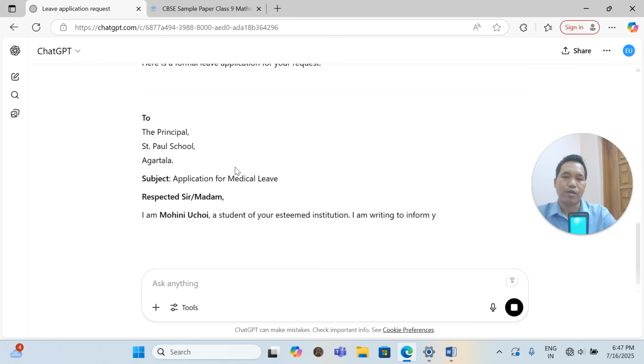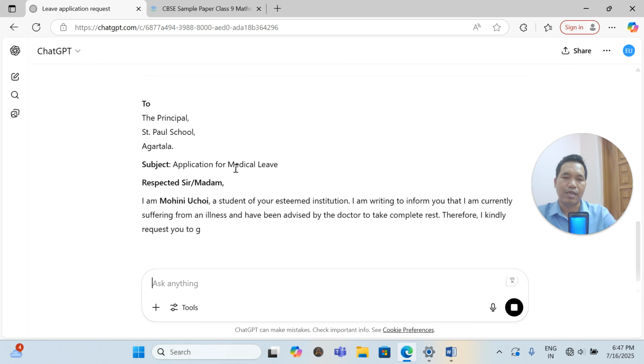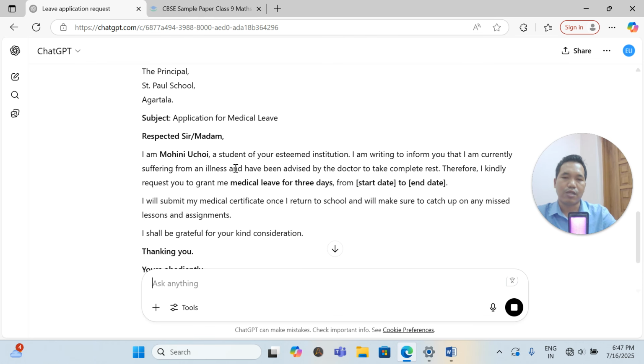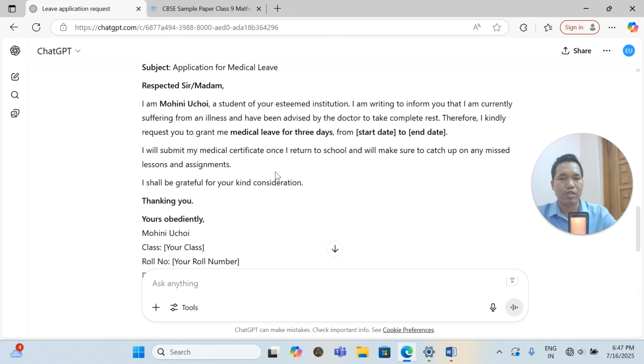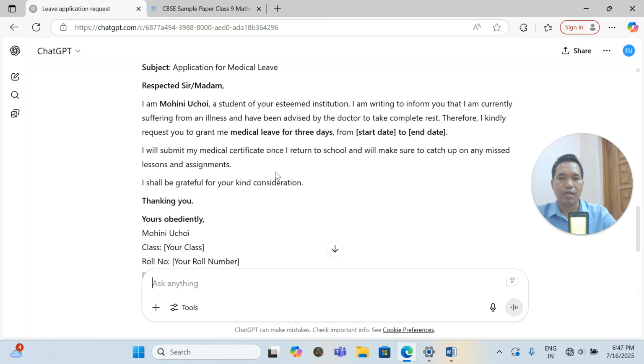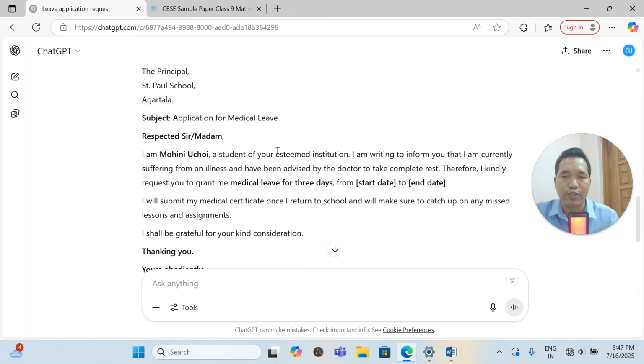See, you don't need to change anything at all. And from which date to which date, you can keep for 3 days. Suppose you're putting for 3 days, then you can keep for 3 days. Which class, you look and see. This is much more clear now. This is how you can write the application, and then you can paste in the Word file or anything. You can do your own, right? So this is the way how you can be more professional.